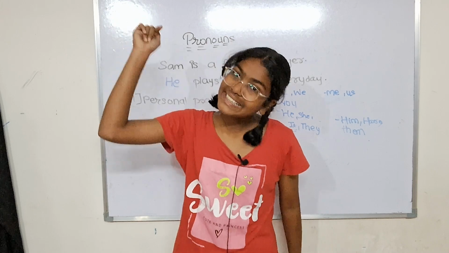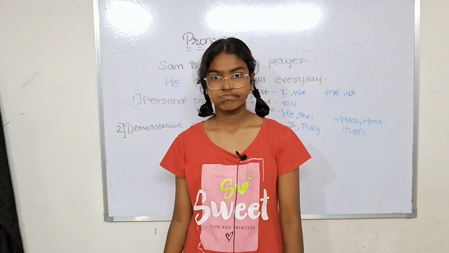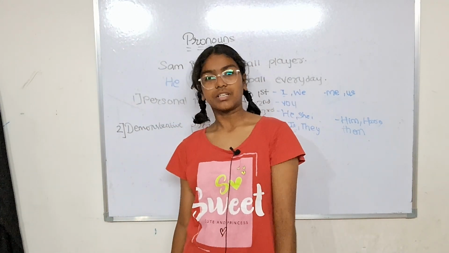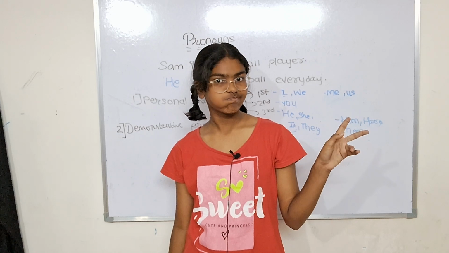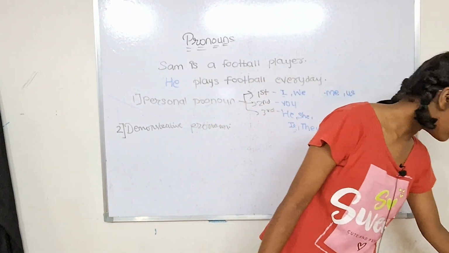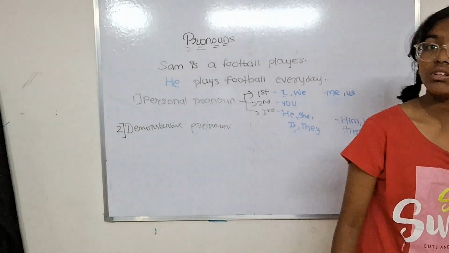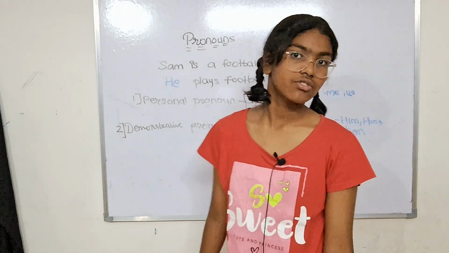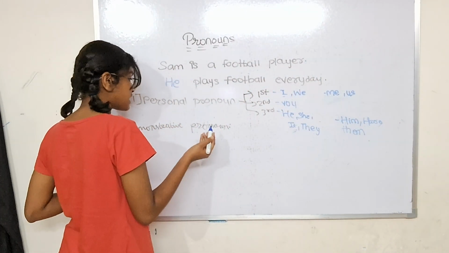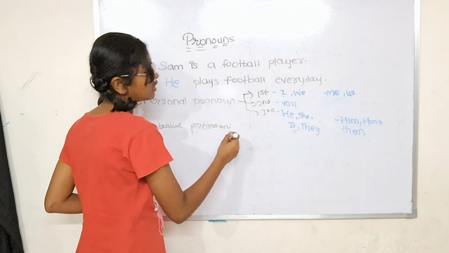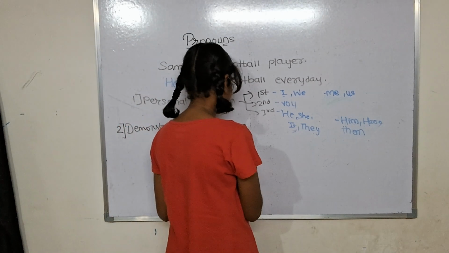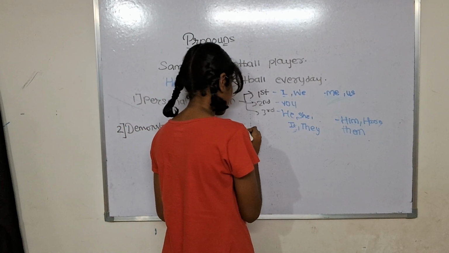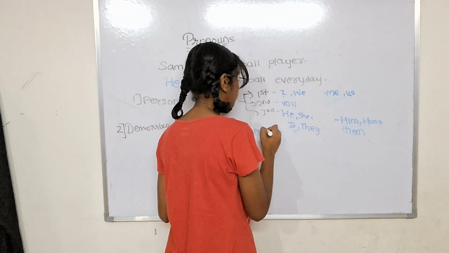Like, I want this pen. I want only this pen. But here, this is not what we call the pronoun. Okay, let's see. Suppose I say, for example, this pen is beautiful.